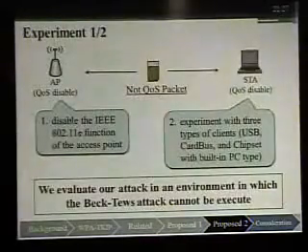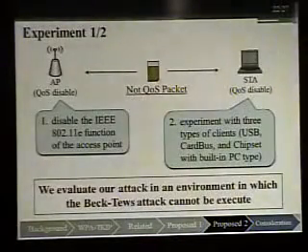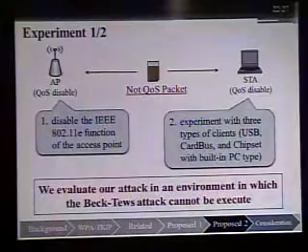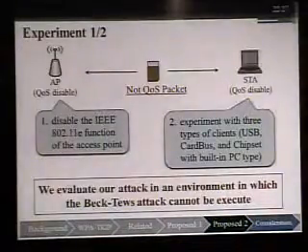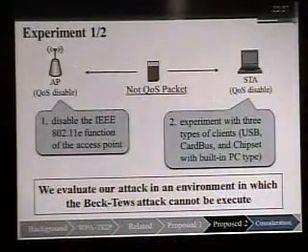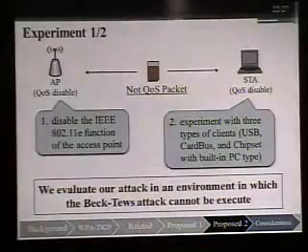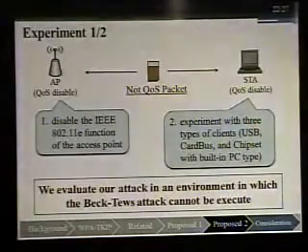I'll explain the experiment result. First, we disable the .11e function of the access point. Second, we experiment with 3 types of client: USB type, CardBus type, and chipset built-in PC type. We evaluate our attack in an environment in which Vectors' attack cannot be executed.